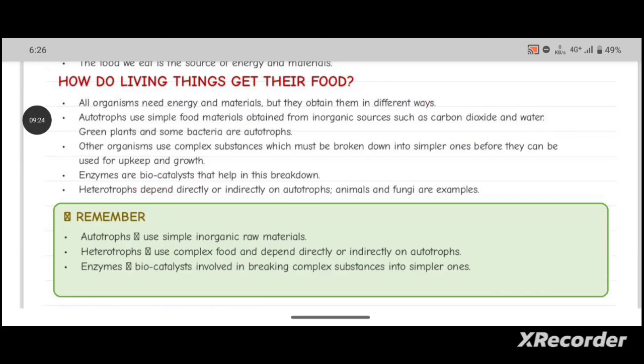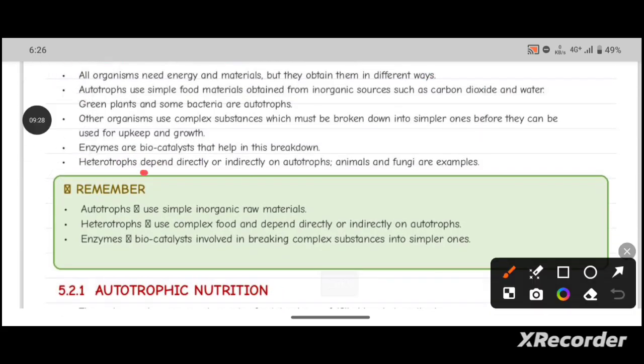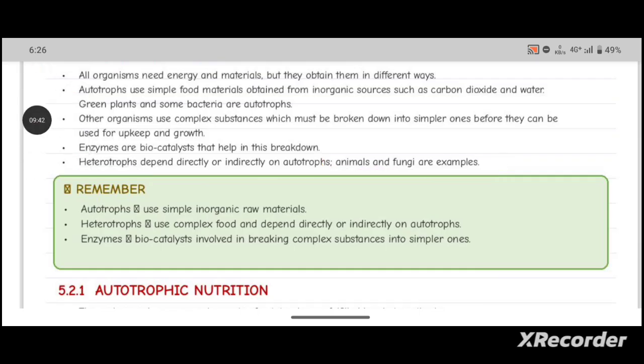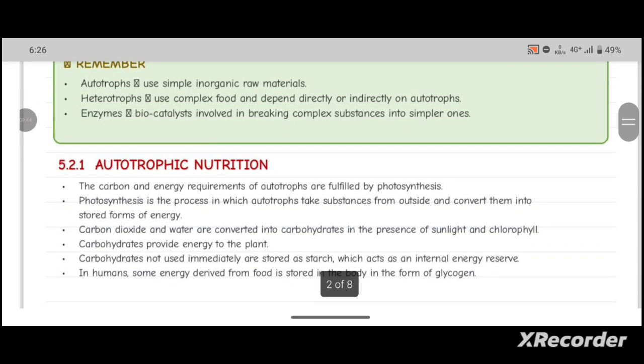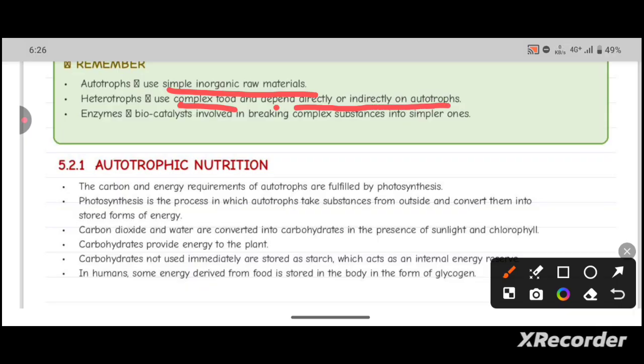Another mode of nutrition is heterotrophic nutrition, and it is exhibited by the heterotrophs, which directly or indirectly depend upon the autotrophs. Animals and fungi are examples of heterotrophs. So remember that autotrophs use simple inorganic raw materials, whereas heterotrophs use complex food and depend directly or indirectly on autotrophs.